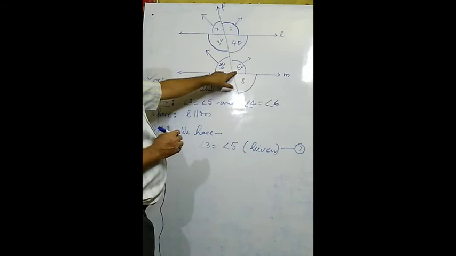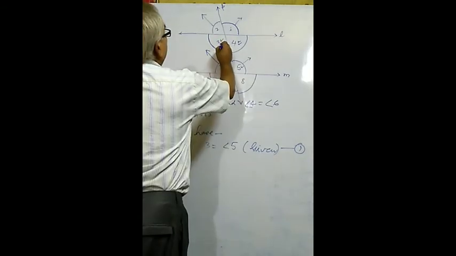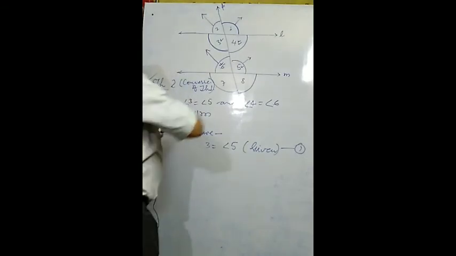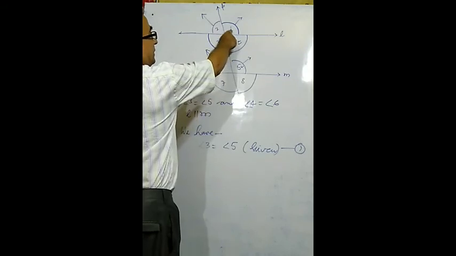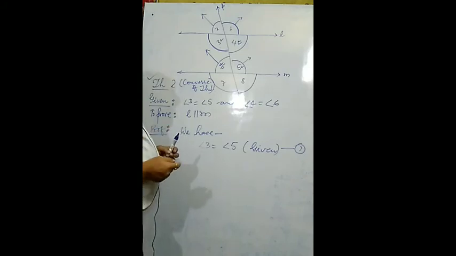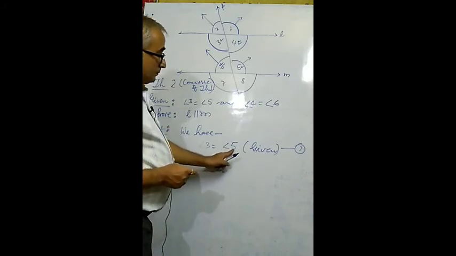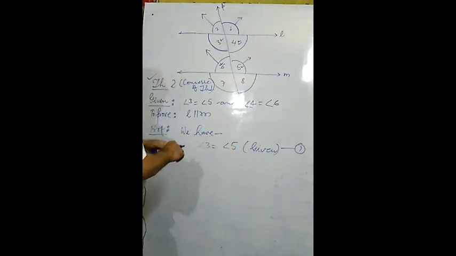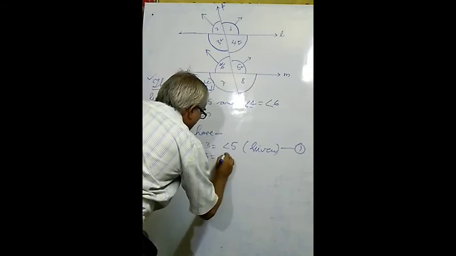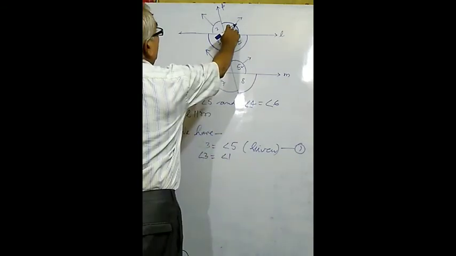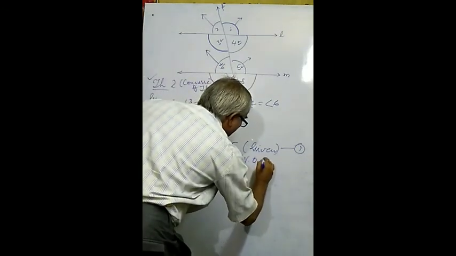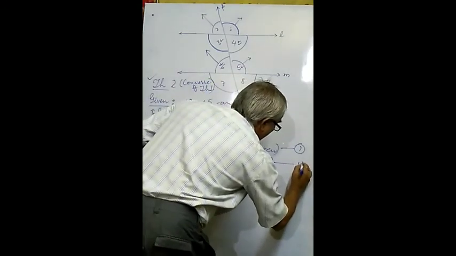Which is given there. Now you may observe this angle 3 here to angle 1 also. What relation is there? They are vertically opposite angles. This angle to this one, it is vertically opposite angle. Angle 3 equals angle 5. This one is the given condition, equation number 1. Again, angle 3 equals angle 1. Why? Because these are vertically opposite angles. This one is equation number 2.